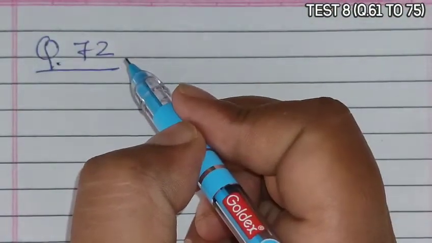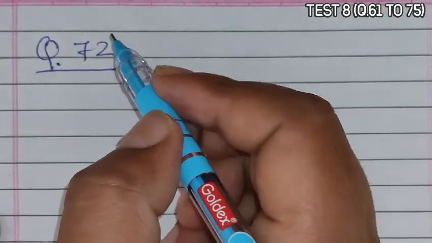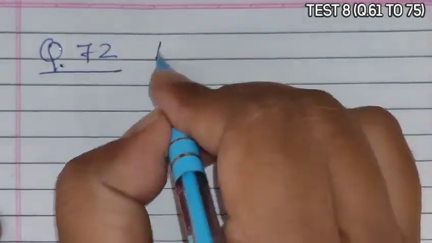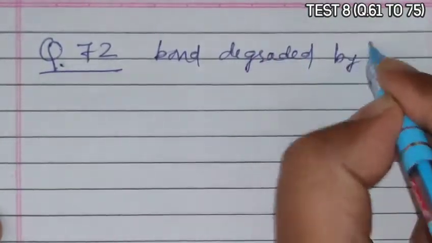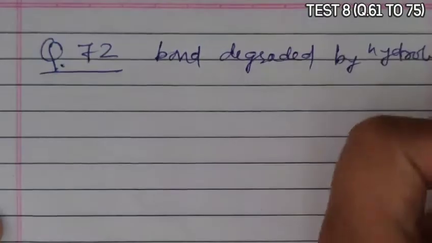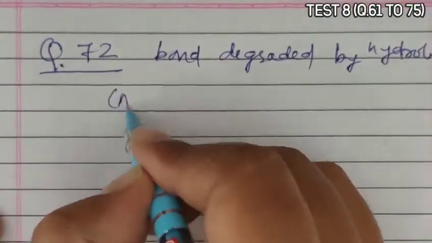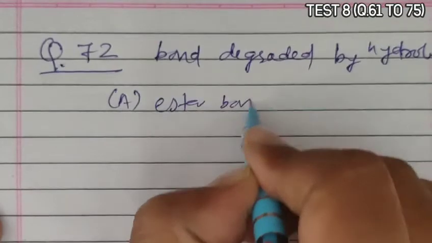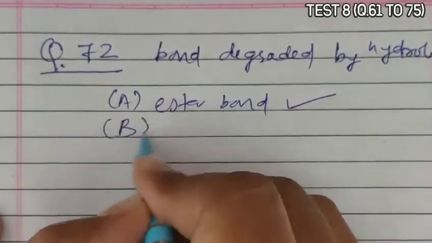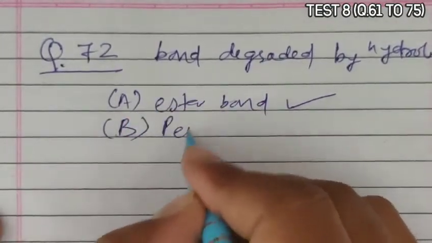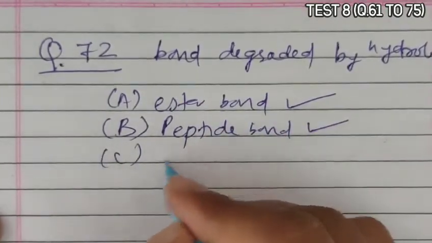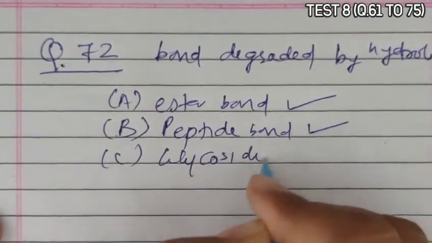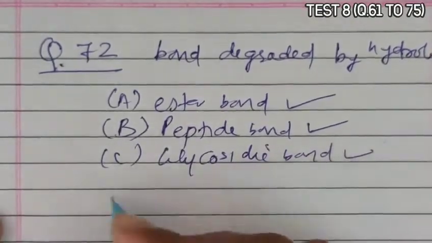Next is question 72. Question 72 asks which bond is degraded or broken by hydrolysis. A, ester bond, yes, it can break. B, peptide bond, the bond present between amino acids, it also can break. C, glycosidic bond, yes, it can break.